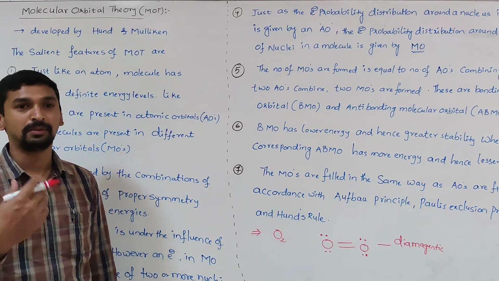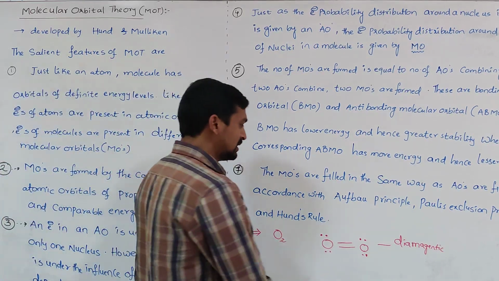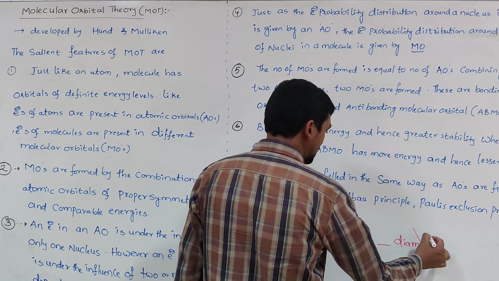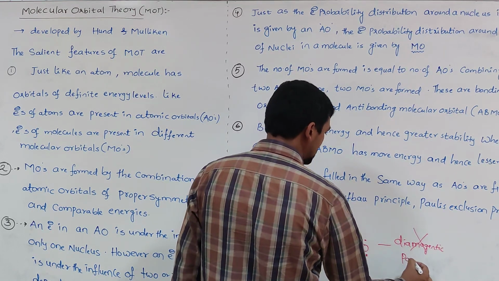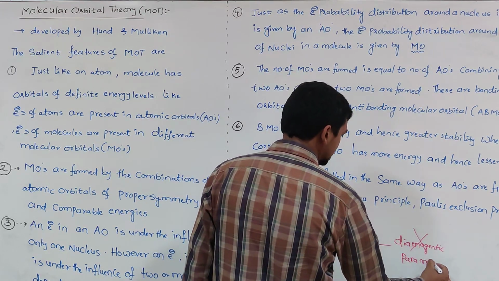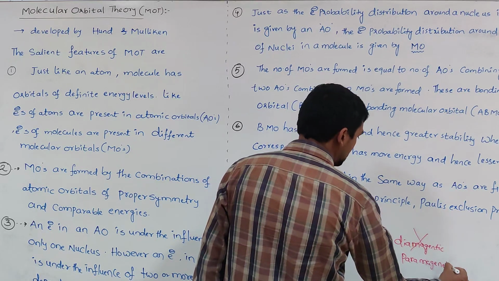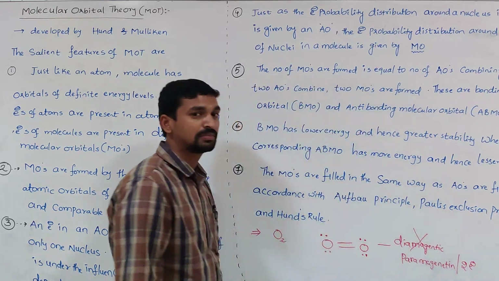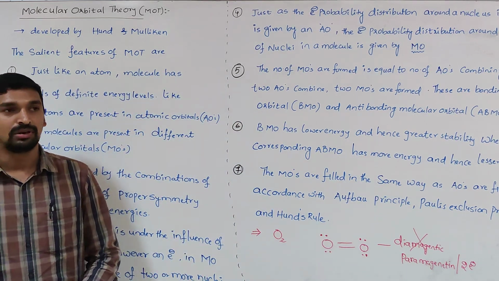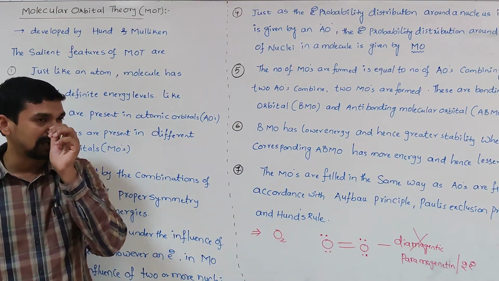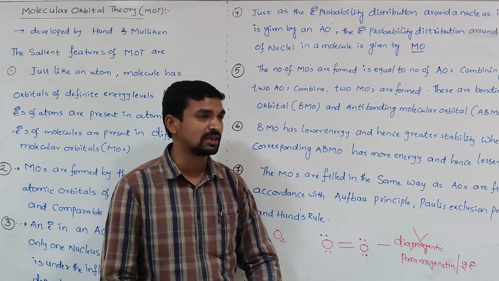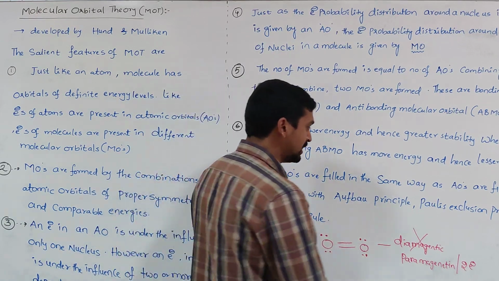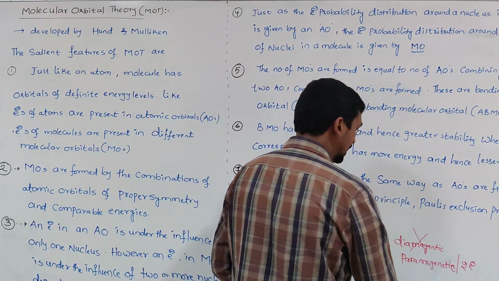But the experimental results show that this oxygen molecule is not diamagnetic, it is paramagnetic and has two unpaired electrons. How many unpaired electrons? Two unpaired electrons are present. So the valence bond theory could not explain how this oxygen molecule is paramagnetic and has two unpaired electrons.